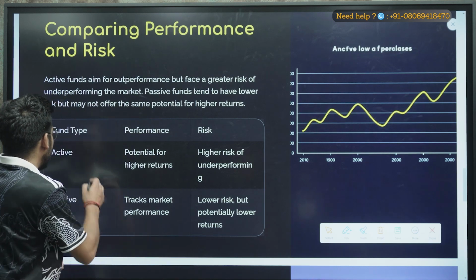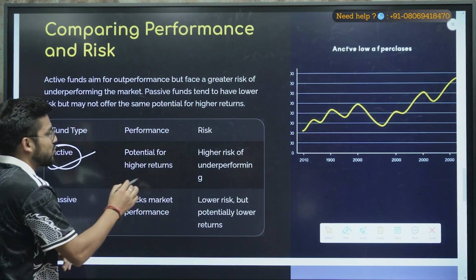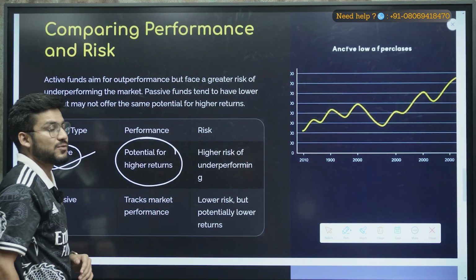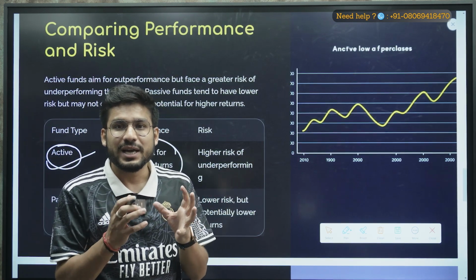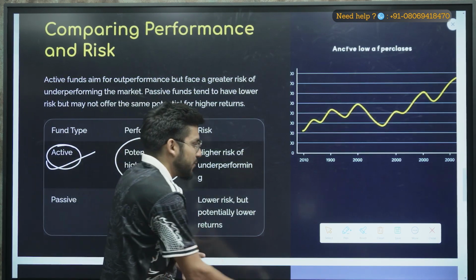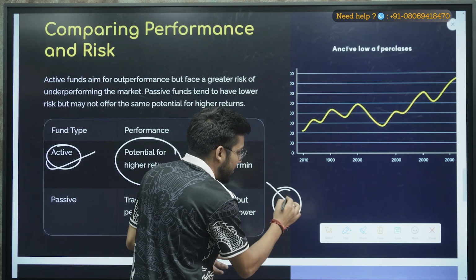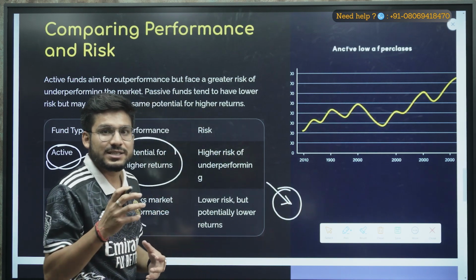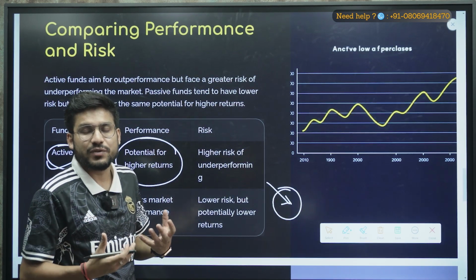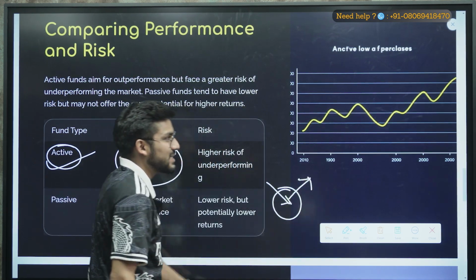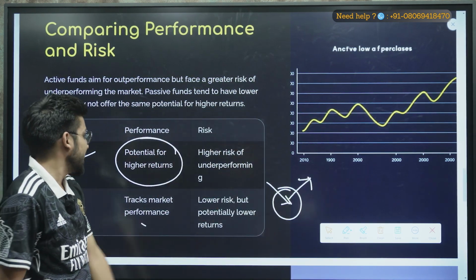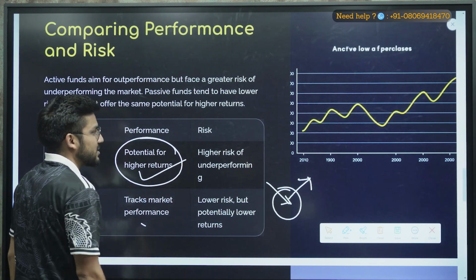In active there is potential for high returns. It does not mean that it will definitely give you high returns, but after all this research, if we put our money in a particular stock chosen from a lot of research, there are chances that it will give more returns compared to the Nifty.